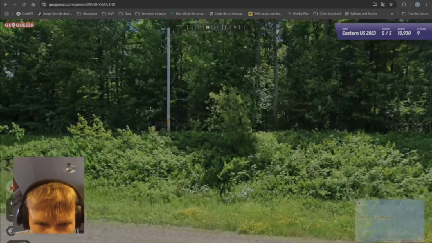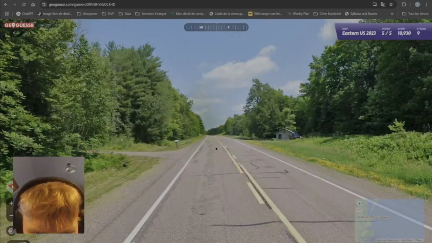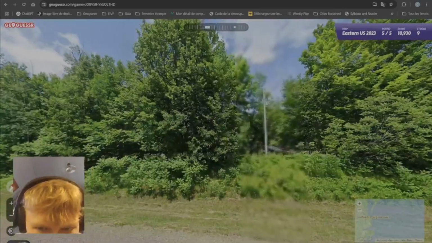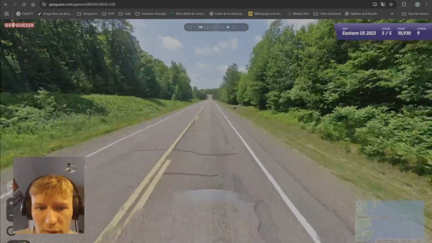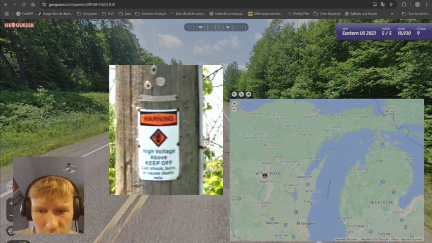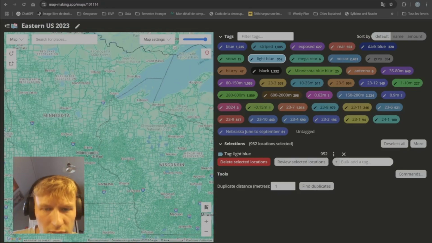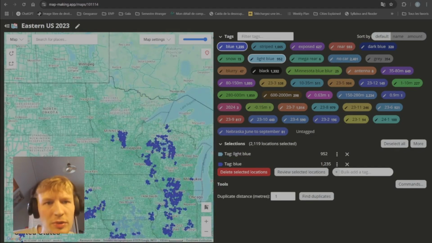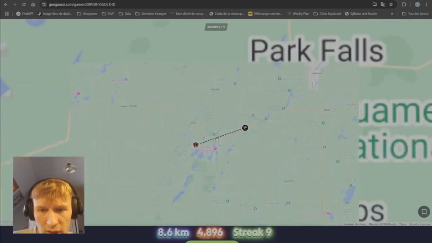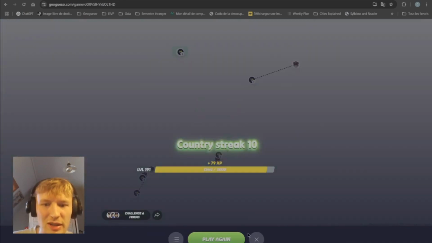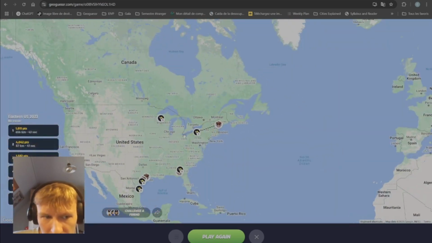And here we have, it looks like, I'm not sure, a Wisconsin sticker, to be fair. Could see it. Yeah, this is one, I think, the warning sticker. Very useful one to know. And it looks like a light blue car, but it looks very northern, so I think we should be in this cluster, or maybe it is just a blue car, but I think we should be around here, right? You can just go for it. It looks kind of hilly. And I should have just clicked the road there, to be fair. That was quite an insane guess. So one mistake here cost me like a 20k game.